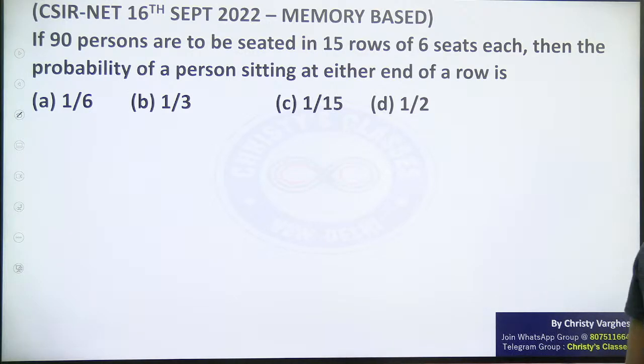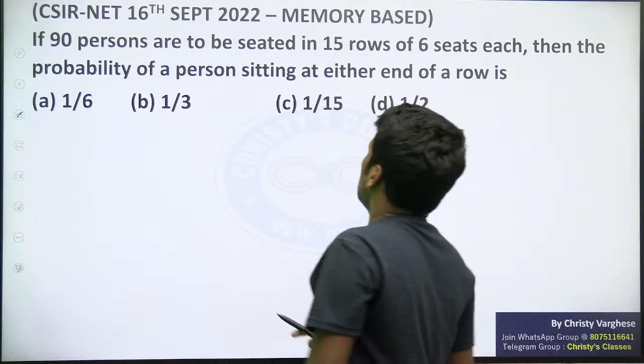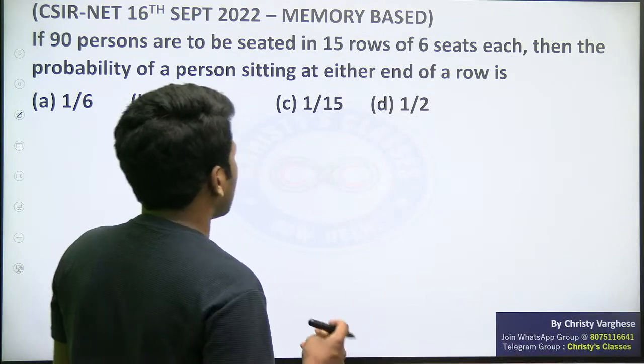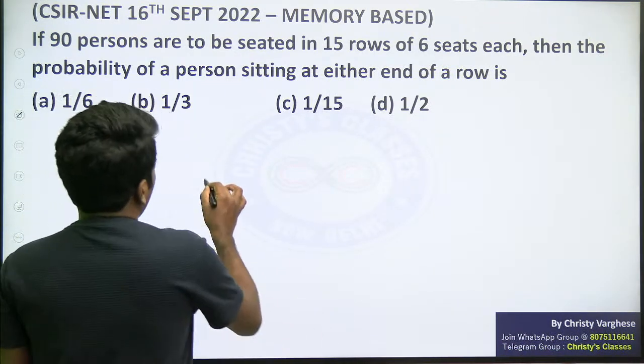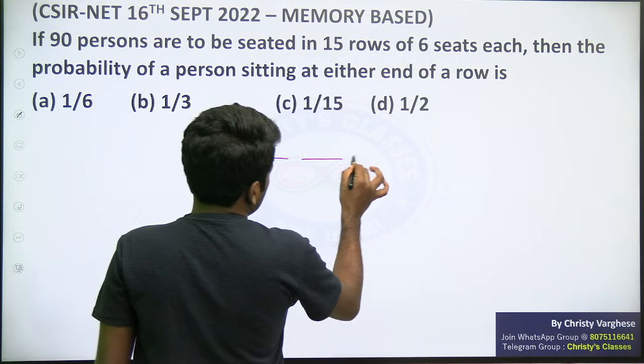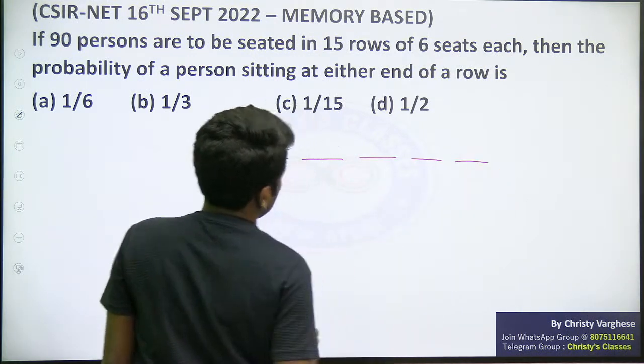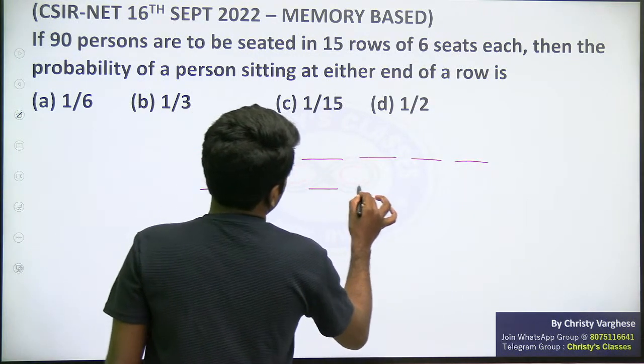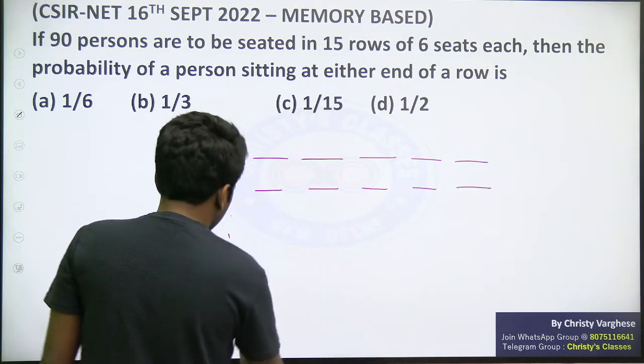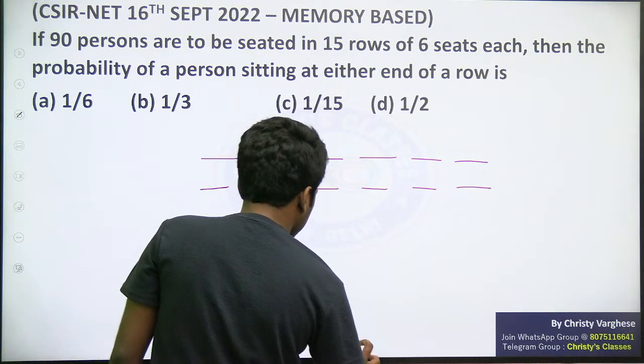Okay, so I'll explain. If 90 persons are to be seated in 15 rows of 6 seats each, just to give you an idea, I will show the picture. Something like this should be the picture now. First row में 6 seat, second row में 6 seats. ऐसा 15 rows होना चाहिए.